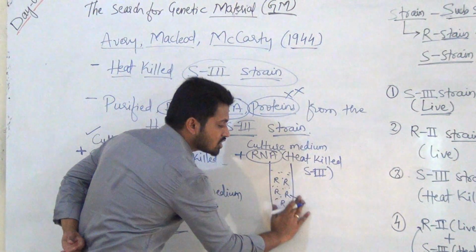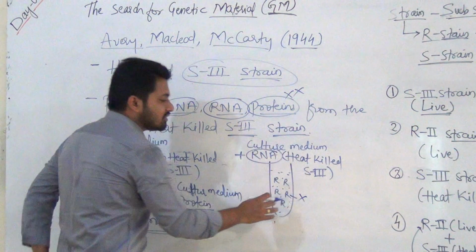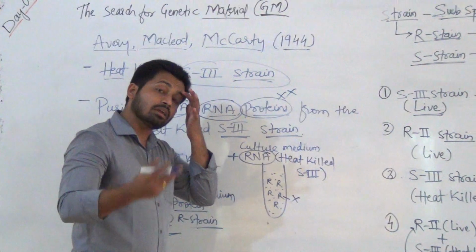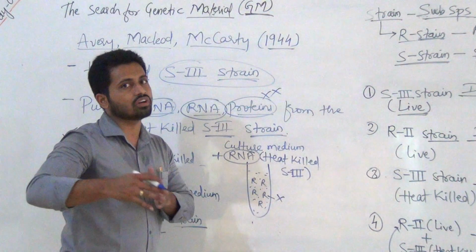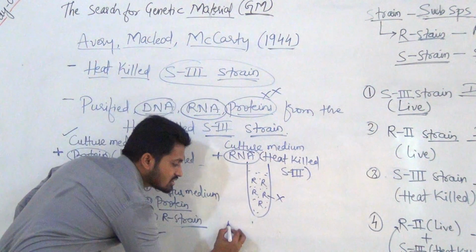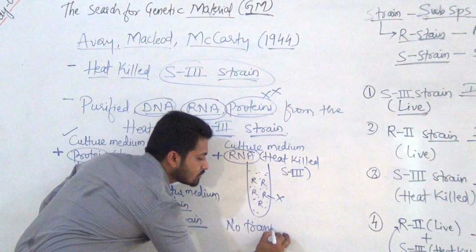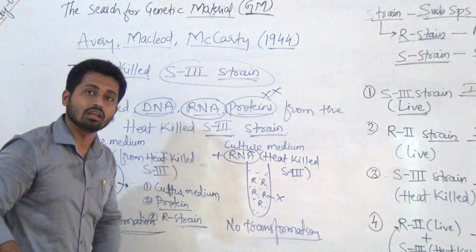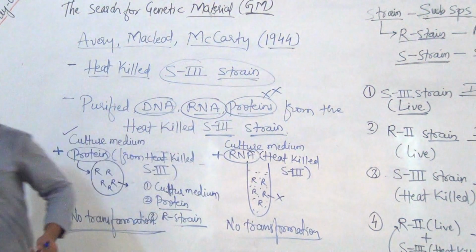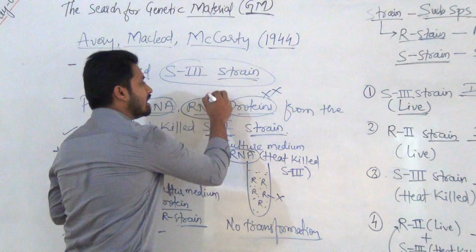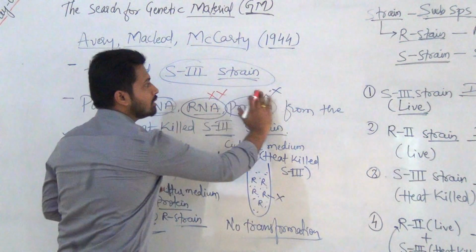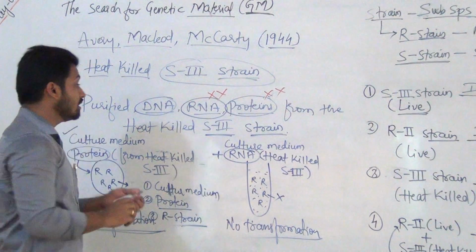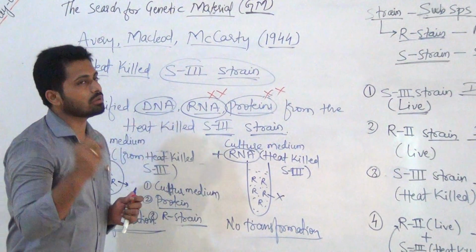But here transformation was not seen. After a few days, these R type bacteria were R type only. They were not converted into S type. So here it means again no transformation, or transformation was not seen. Means again RNA is also not the transforming principle, and protein is also not the transforming principle. Now it is confirmed DNA must be the transforming principle.